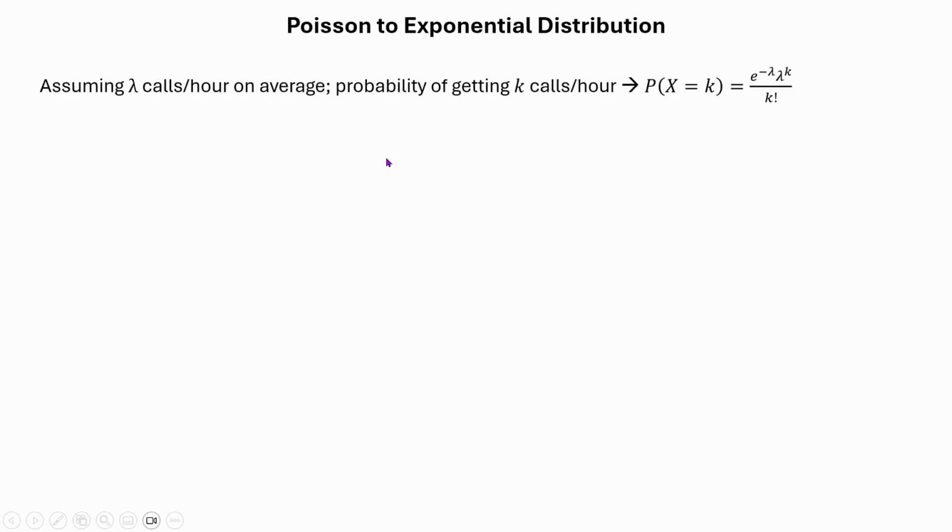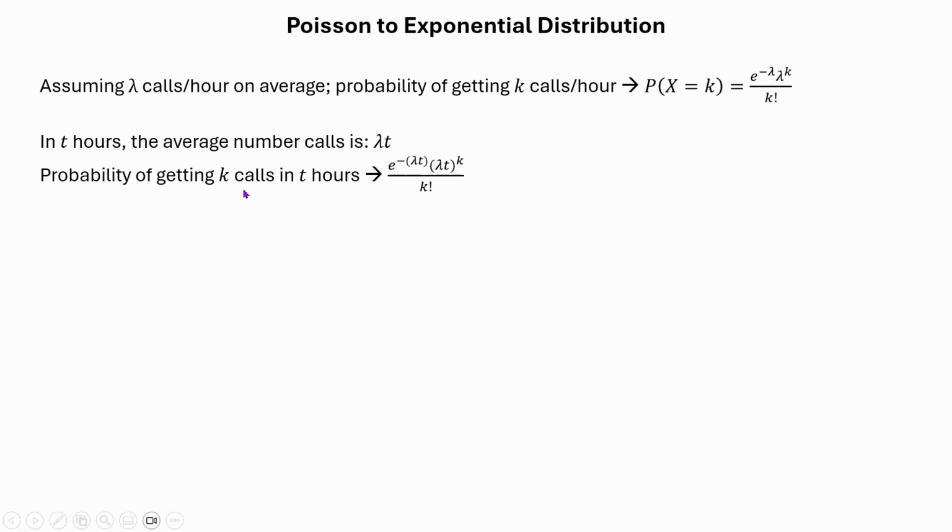So let's now derive the PDF, or the probability density function, of exponential distribution from the Poisson distribution. Let's assume that we get lambda calls per hour on average. So the probability of getting k calls per hour is simply going to be e to the power minus lambda, lambda to the power k by k factorial. This is per hour. Now if we talk about t hours, then the average number of calls is lambda t and not lambda. So the probability of getting k calls in t hours will be e to the power minus lambda t instead of lambda, and lambda t to the power k instead of lambda to the power k.